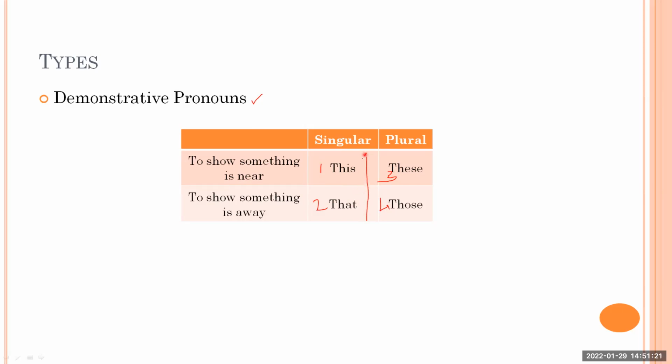These and those, they are plural. And this and these, this is used to show something which is near to the speaker. Something which is near to you, you can use this, you can use these. If something is away from you, in that case, you can use that and those. Okay, let's see with the examples. So can you tell me one example with this?